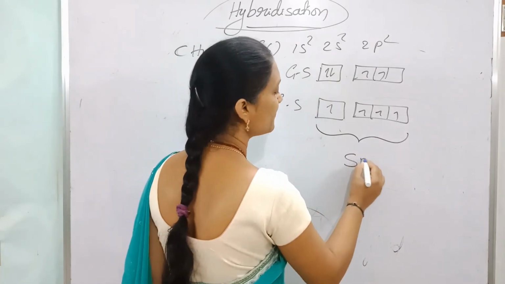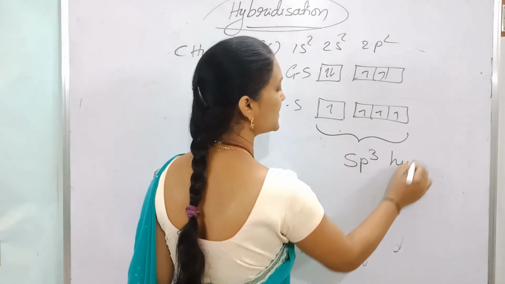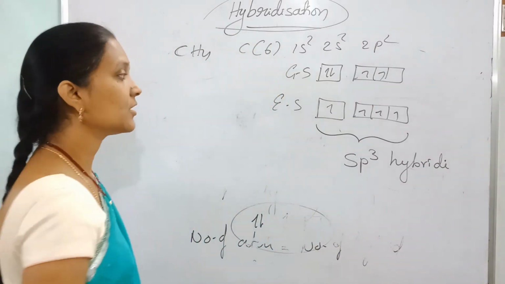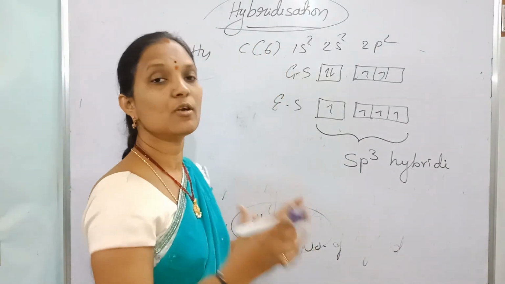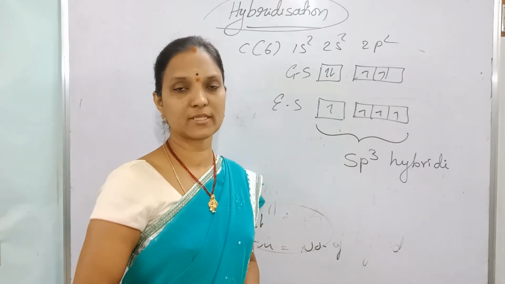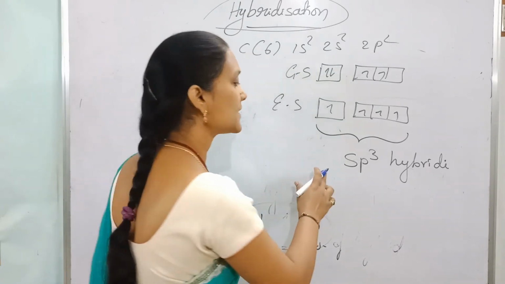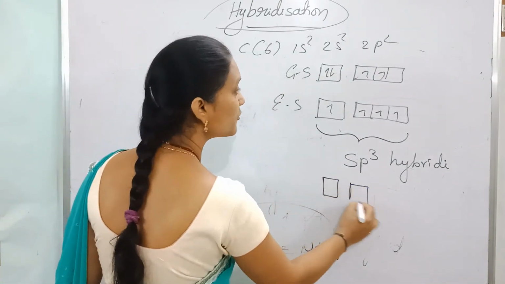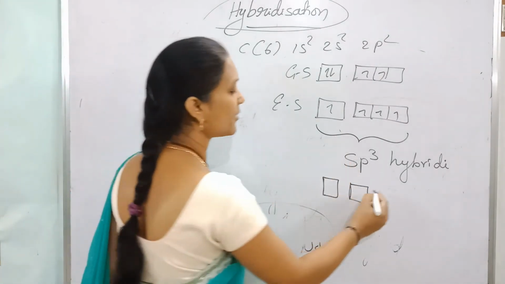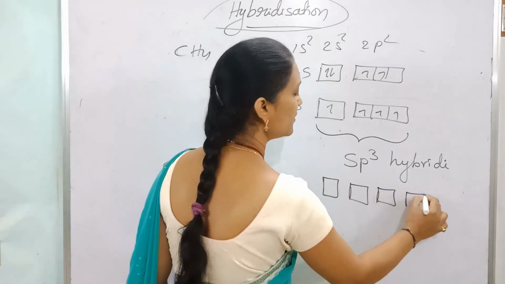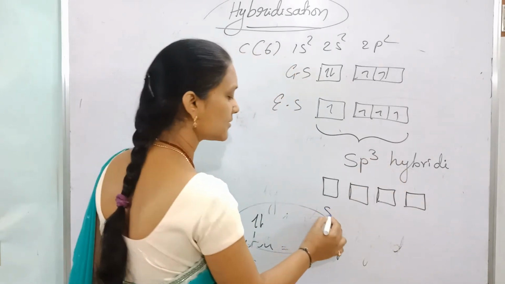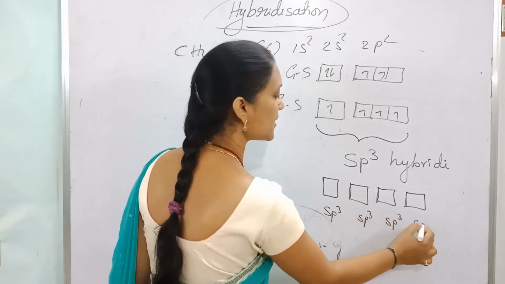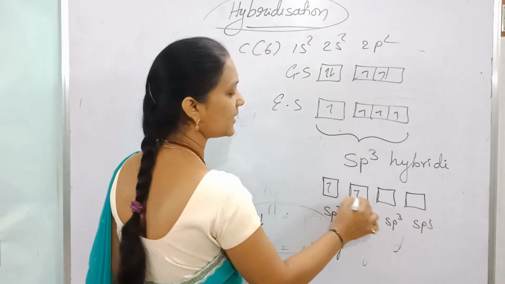So this is sp3 hybridization, because one s orbital and three p orbitals are involved in mixing. After mixing, an equal number of hybrid orbitals will be produced, that's why 4 hybrid orbitals: sp3, sp3, sp3, and this one also sp3, each with an unpaired electron.